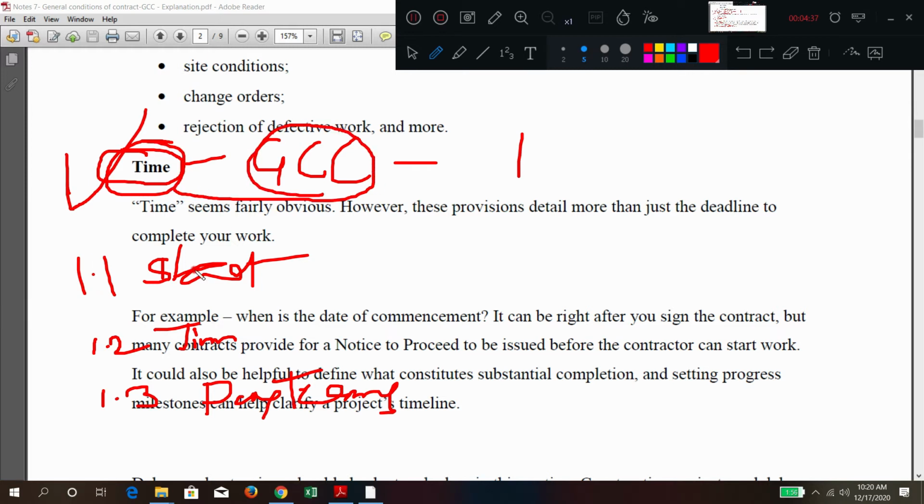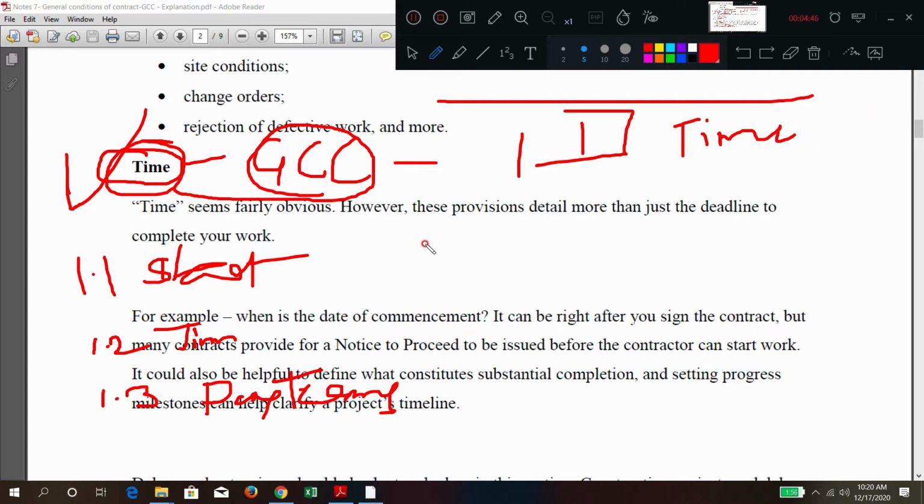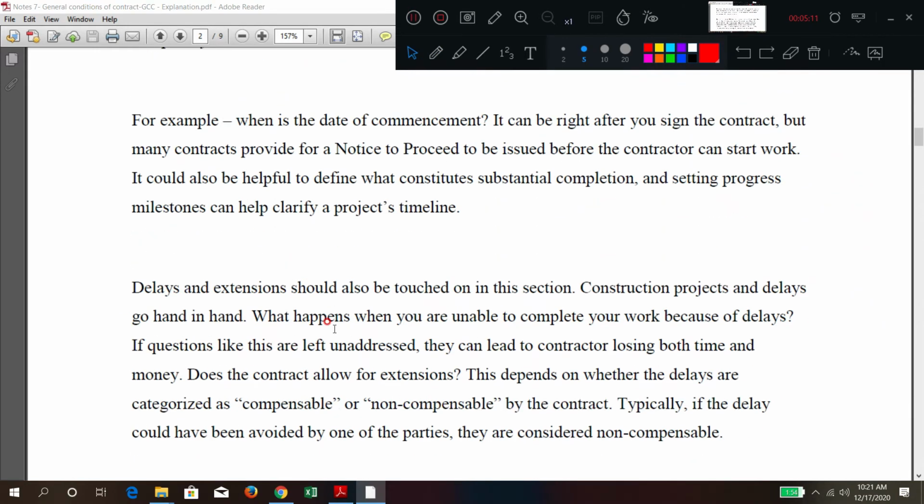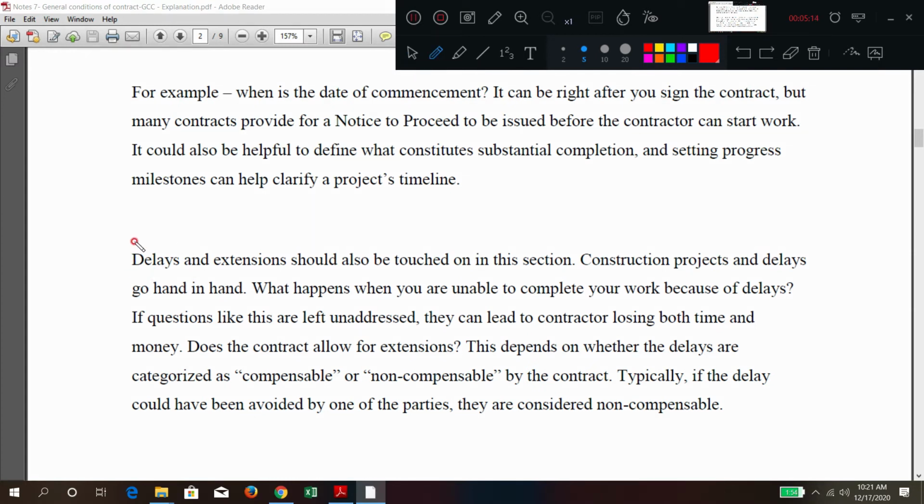Now you are understanding that general conditions of contract is a set of clauses. Under the first clause, let us say time, it may be related to the contractor or to the client. Under this clause 1 time, we have so many sub clauses. Sub clause 1.1 says when is the start date of the project. The second sub clause may say when is the completion date. Like this, different clauses with respect to different times will be mentioned. In short, general conditions of contract will explain the terms or give the definitions. Under the sub clause time, they are also writing about delays and extensions.